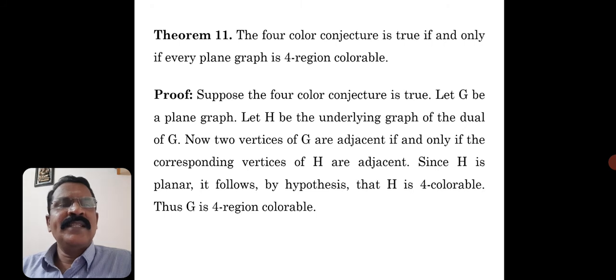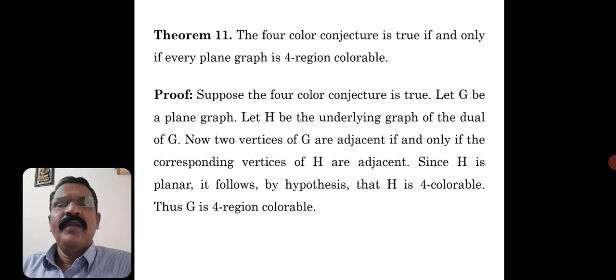Suppose the 4 color conjecture is true, because it is an if and only if result, so the converse part is also true. First we consider the 4 color conjecture is true. So as per the statement, what is the 4 color conjecture? Every planar graph is 4 colorable. Let G be a plane graph, and let H be the underlying graph of the dual of G.